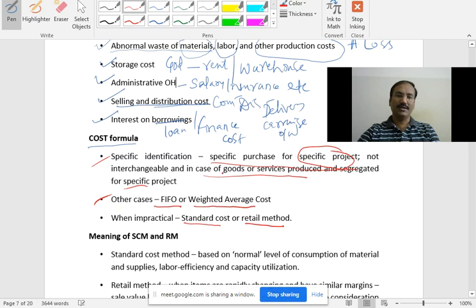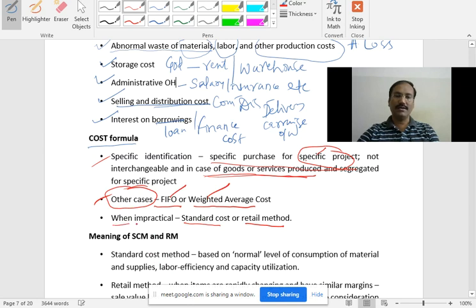Other than a special project, if it is a specific project, you go for the goods or services produced, meaning whatever cost of goods or services is incurred, that is the cost. In case of other than specific, for all other kinds of business, you go for the FIFO method or weighted average cost method.